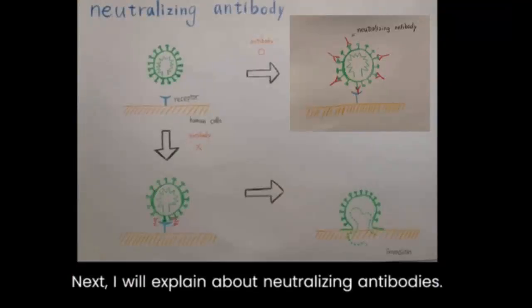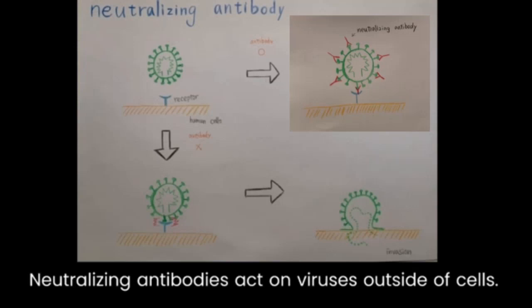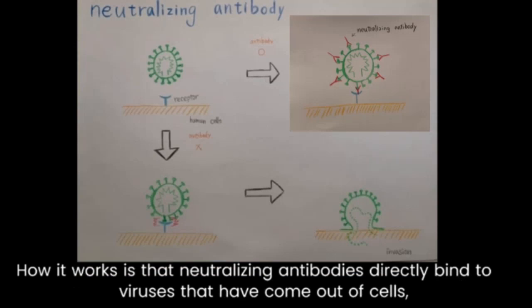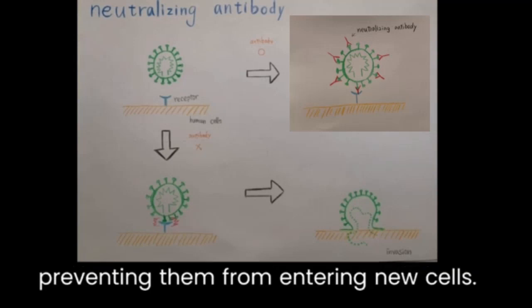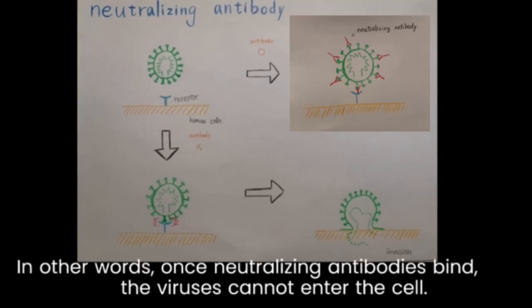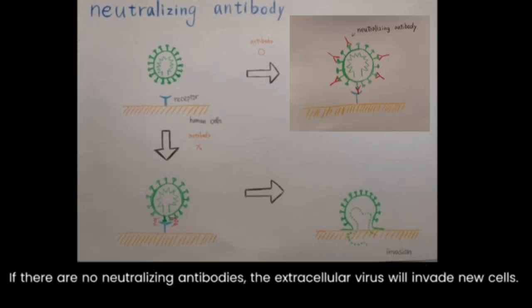Next, I will explain about neutralizing antibodies. Neutralizing antibodies act on viruses outside of cells. How it works is that neutralizing antibodies directly bind to viruses that come out of cells, preventing them from entering new cells. In other words, once neutralizing antibodies bind, the viruses cannot enter the cell. If there are no neutralizing antibodies, the extracellular viruses will invade new cells.